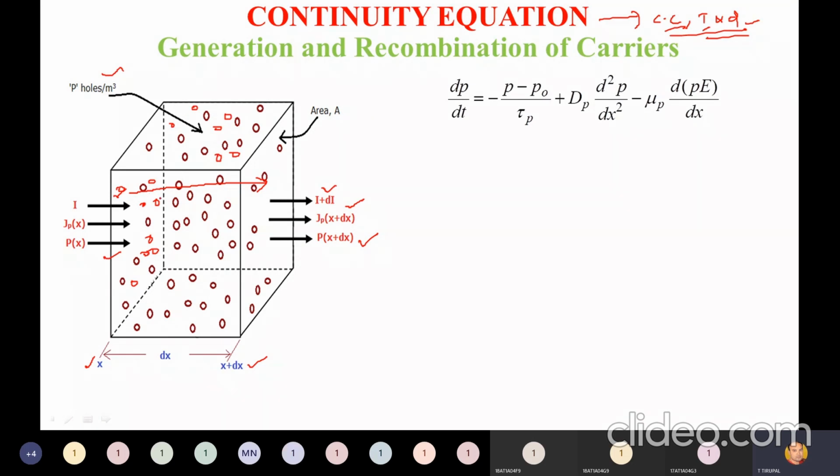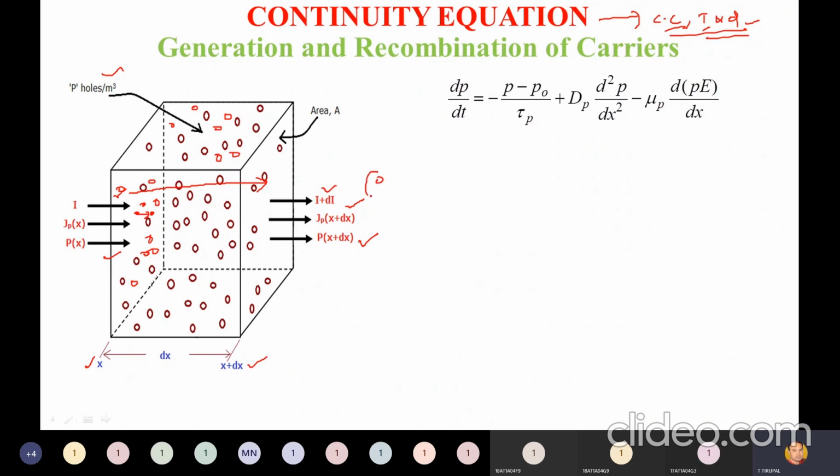It may recombine with an electron and therefore it may expire. And even if an electron is there and another electron is there, it may collide with another atom, and therefore it may release or give birth to other electrons.